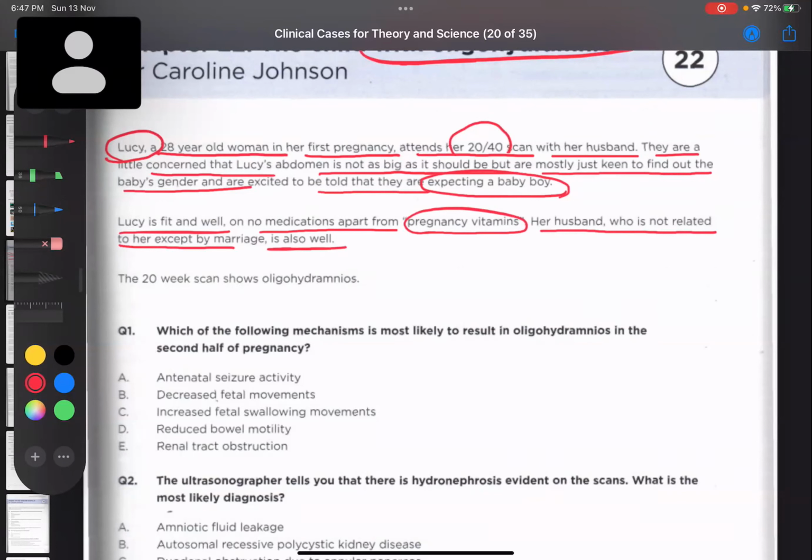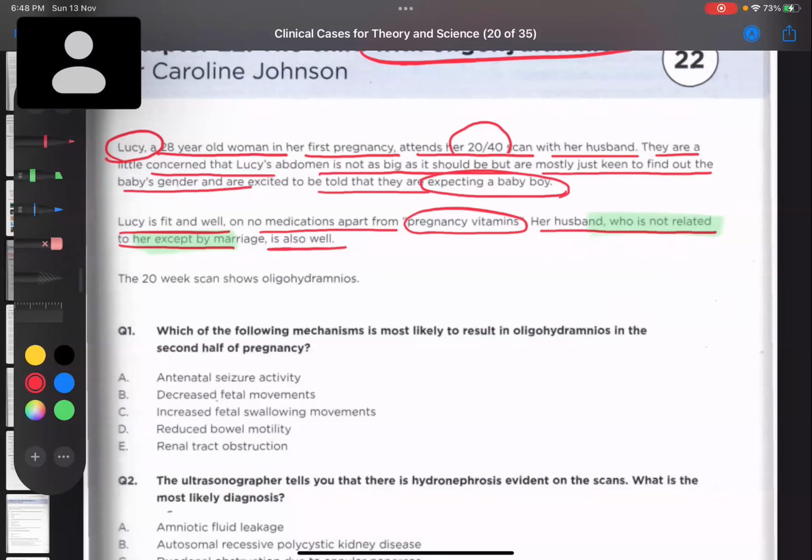What they have excluded here by saying that the husband is not related is basically metabolic disorders or autosomal recessive disease. As we know, metabolic disorders are commonly autosomal recessive. They are trying to exclude any kind of familial disorders, autosomal recessive disorders, genetic disorders.